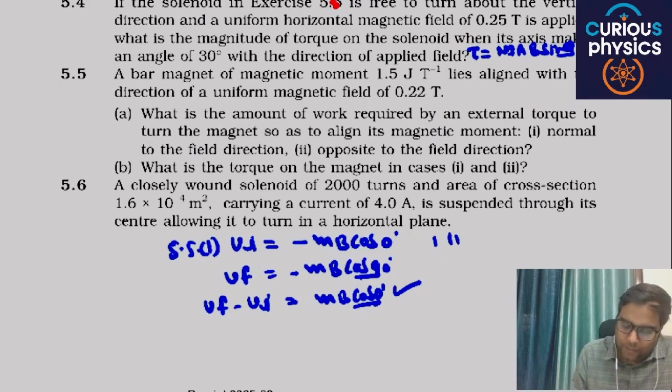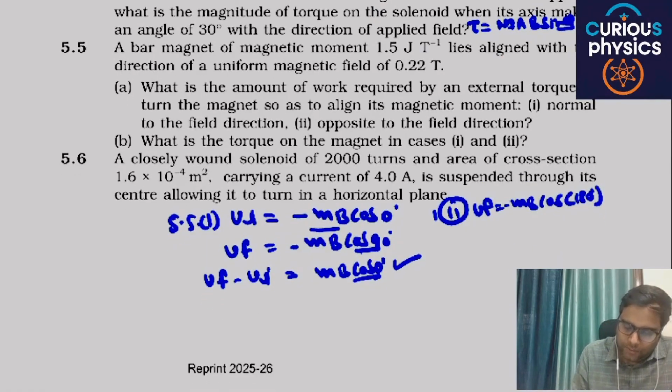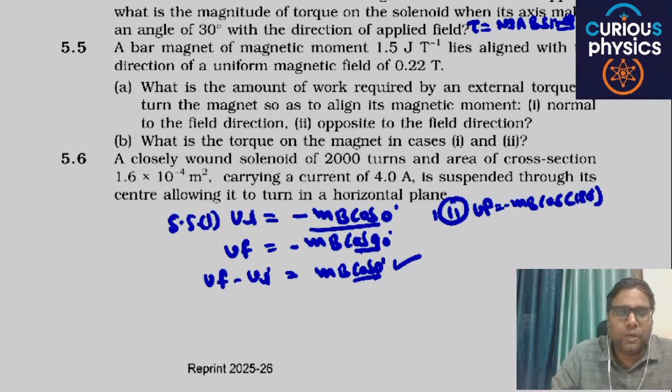And in the second part, U final will be minus M B cos 180, opposite to the field direction, and U initial will be the same. U final minus U initial will be the value of work done. This question is also directly formula based.